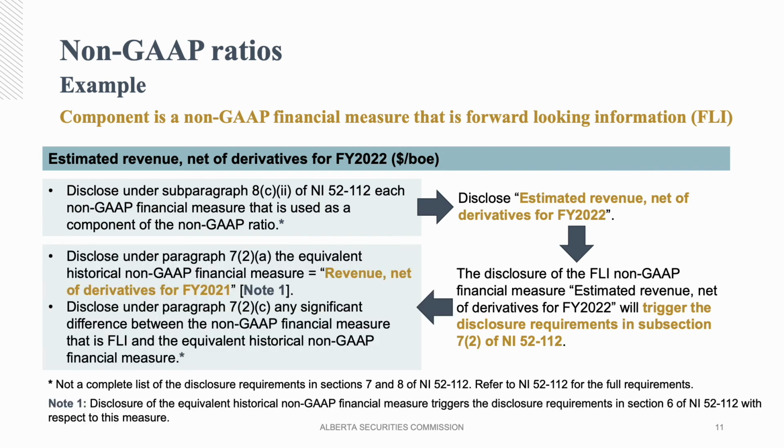With the key disclosure requirement being the disclosure of the equivalent historical non-GAAP financial measure, in this case, revenue net of derivatives for fiscal year 2021. And by disclosing this historical non-GAAP financial measure, the disclosure requirements in section 6 kick in respect of this measure.